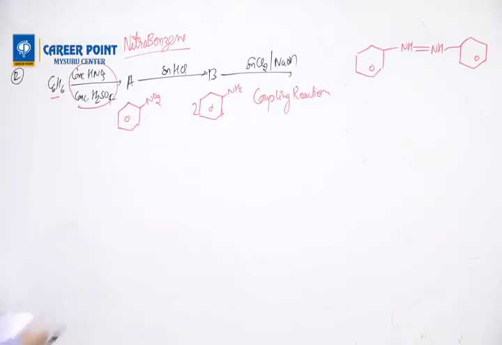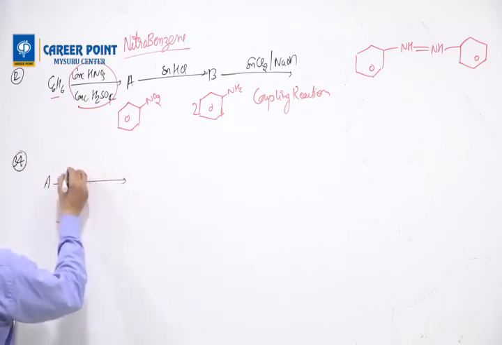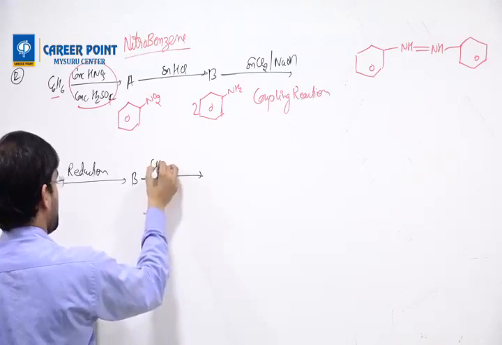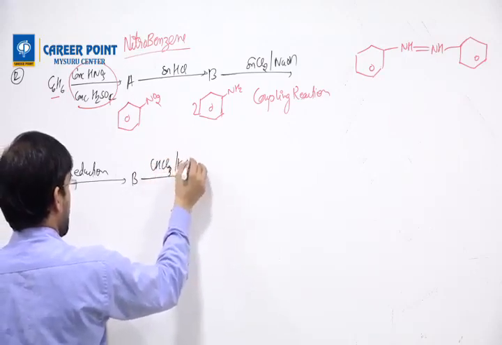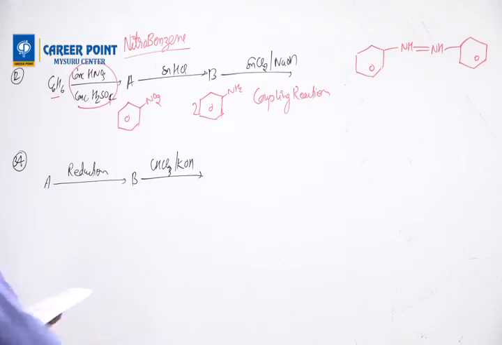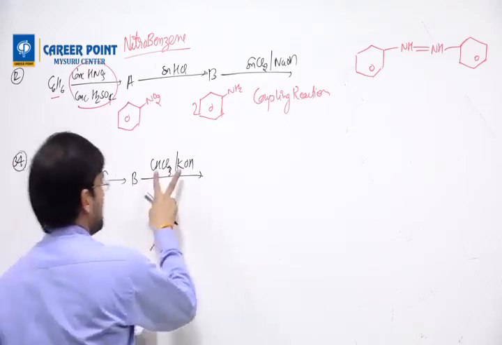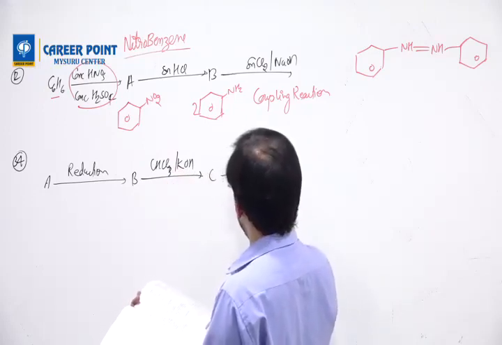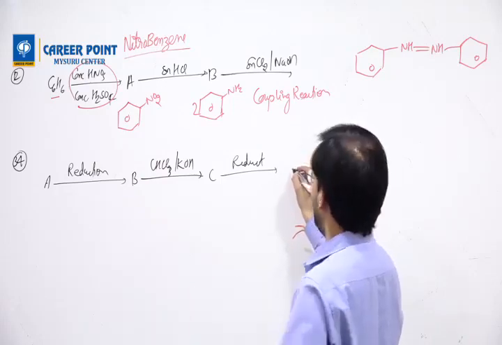Now we are solving question number 34. A reduction, B chloroform, and C reduction and methylaniline. So we'll do the same thing again. A on reduction gives B. B with CHCl3 and KOH. By looking at this, you can tell this is a carbylamine reaction. Because of this reason, this is a carbylamine reaction. Then C undergoes reduction, forms a compound N-methylaniline.